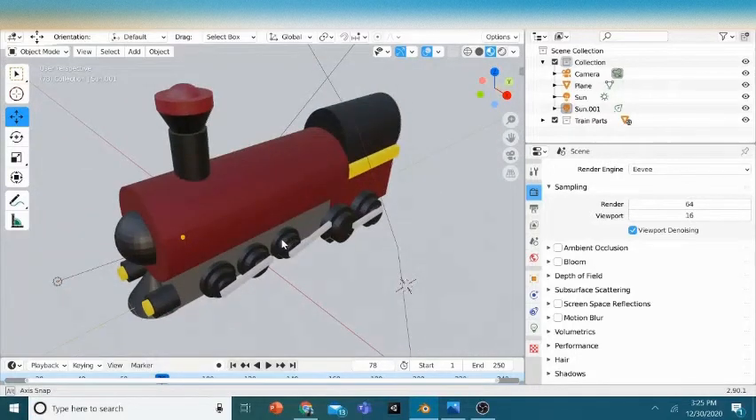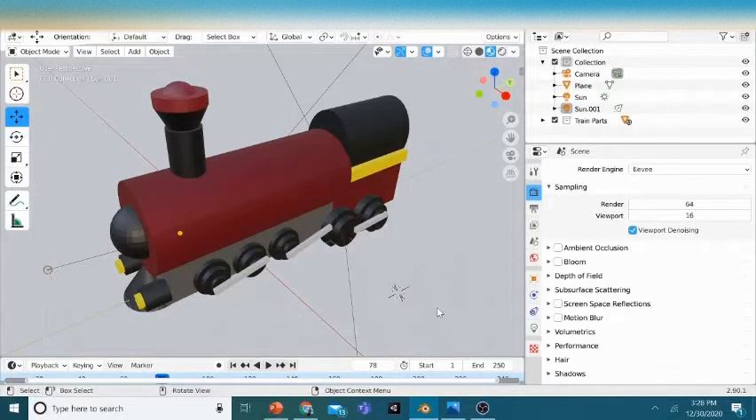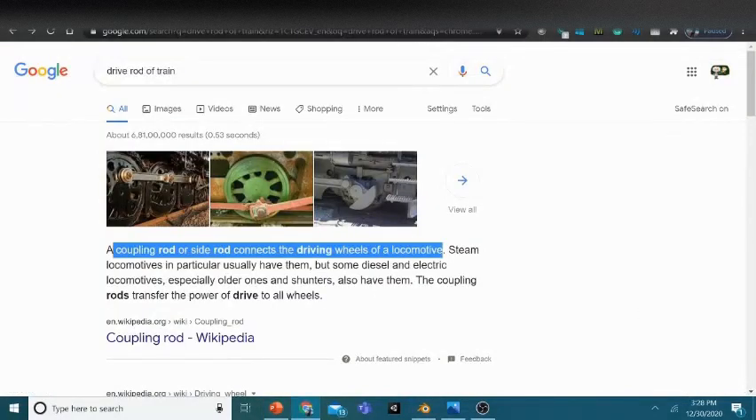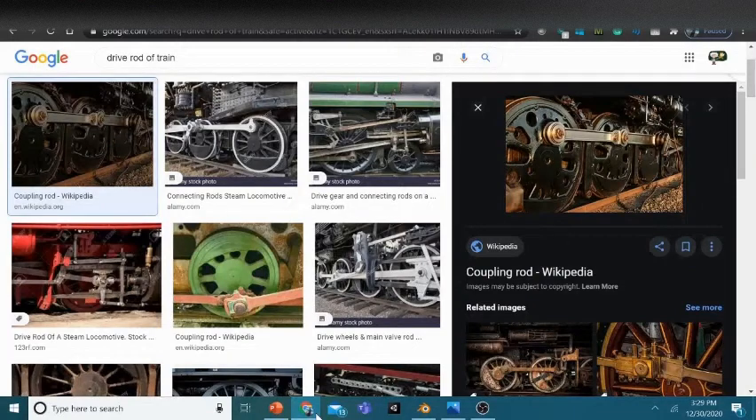Now this is your challenge. The challenge is this. You need to make a drive rod. If you don't know what a drive rod is, this is a drive rod. A drive rod just attaches the wheels of a steam locomotive, and it turns them so that the locomotive can move.